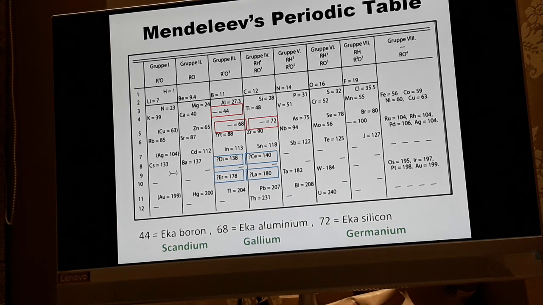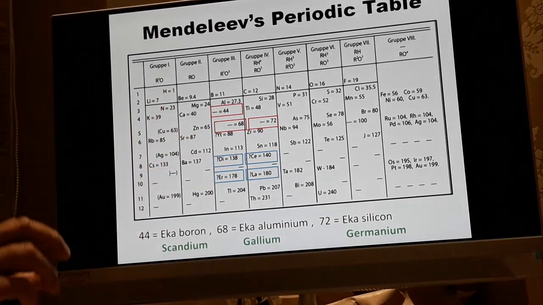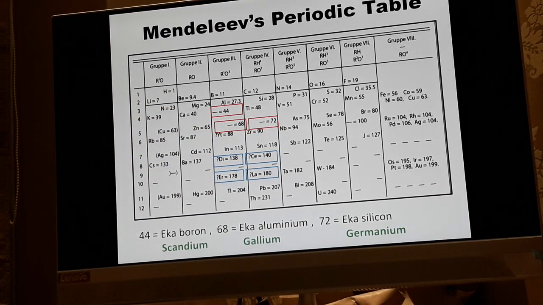If you open to page 19 in the textbook, it's mentioned there. There are some vacant places in Mendeleev's periodic table. In some of these places, the atomic masses are seen to be predicted, as we have already seen: 44, 68 and 72. That means he was sure about the atomic masses of these elements. And due to uncertainty in the names of the elements, you can see question marks in front of some elements whose symbols are written, as well as their atomic masses.